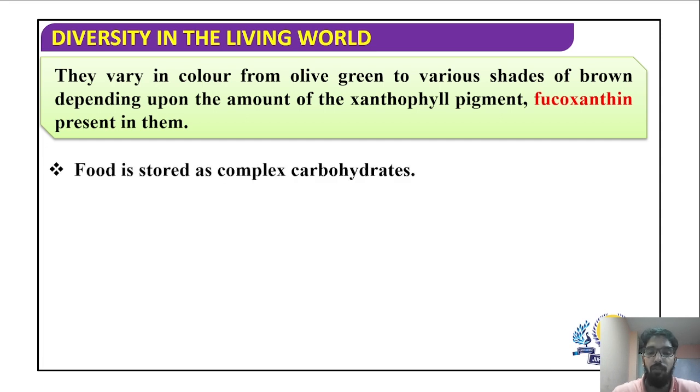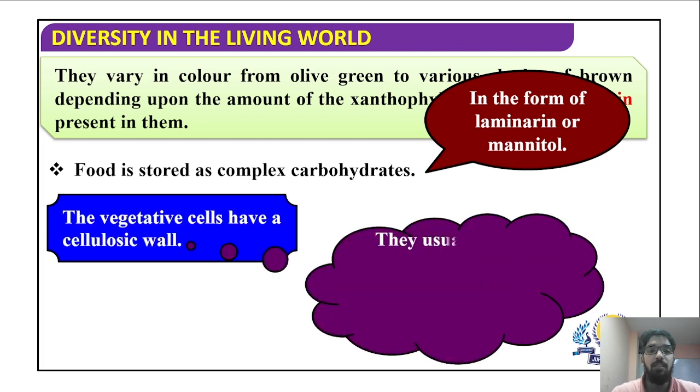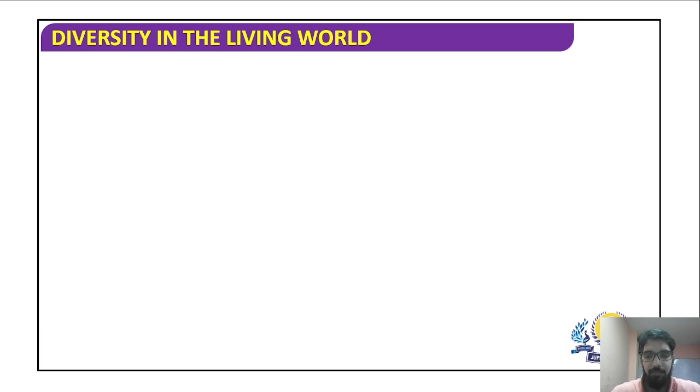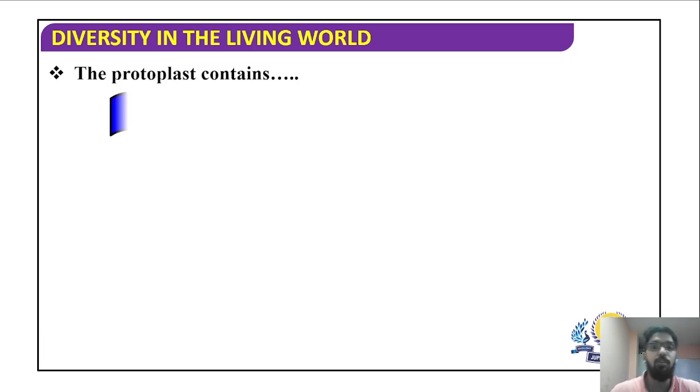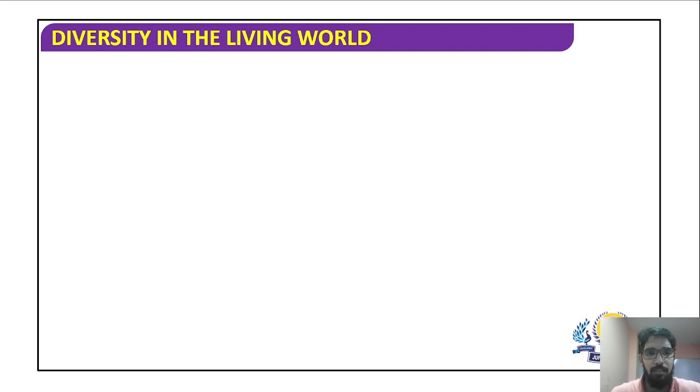Food here is stored in the form of complex carbohydrate, usually in the form of laminarin or laminarian starch, and also in the form of mannitol, which is nothing but sugar, which is mannose plus alcohol. So sugar alcohol is mannitol. The vegetative cells have a cellulosic cell wall, yes, obviously, and they are usually covered by hydrocolloids, which we saw, which in the case of brown algae is algin. The protoplast contains the following cell organelles. We have plastids, vacuole, and nucleus.